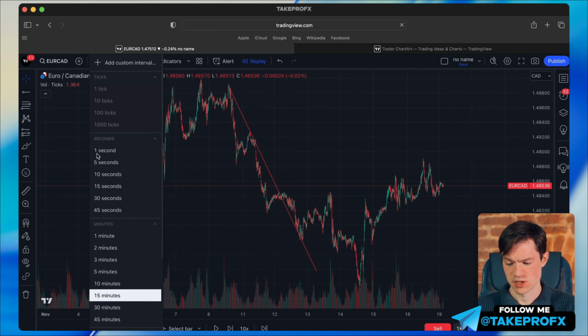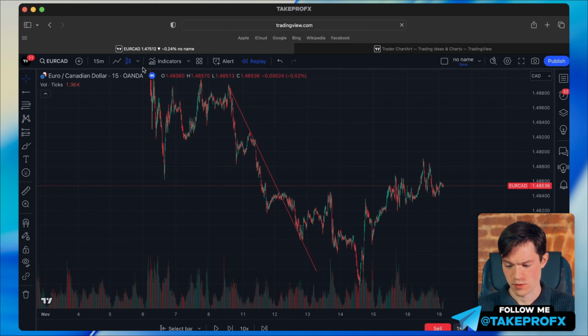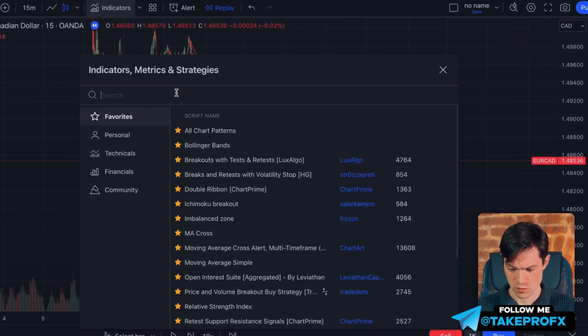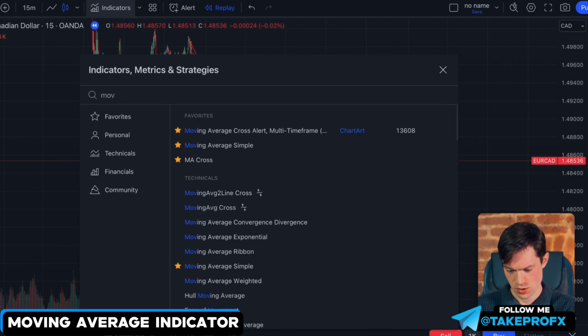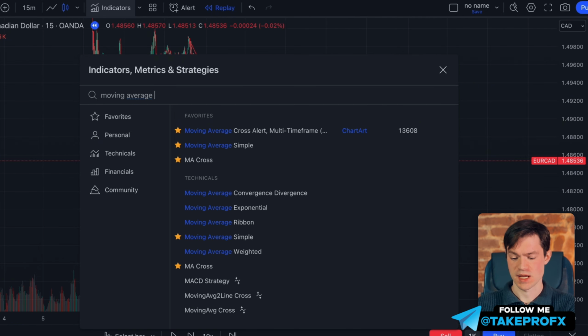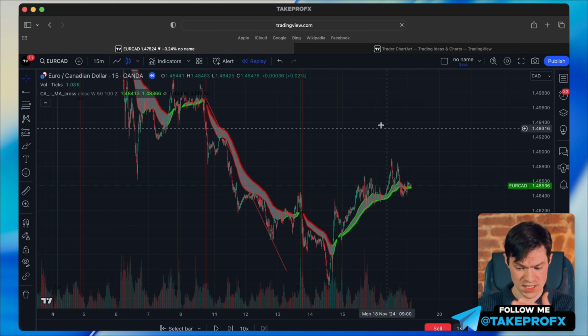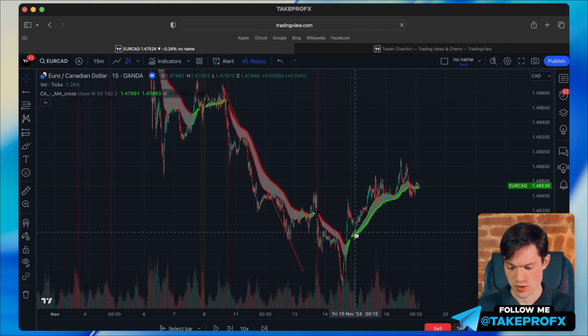We have a 15-minute time frame and a candlestick type of chart. We need to add 2 indicators to TradingView right now. The first indicator, which will help us to determine the change of trend, is an indicator which will build the intersection of moving averages. So we write its name and add the moving average indicator from the chart author. It has 13,500 users. On this example, we can perfectly see the entry point.